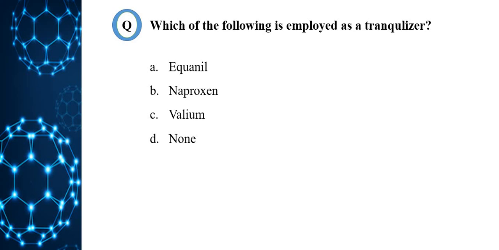Here we have two types of tranquilizers. First one is hypnotics. Second one is non-hypnotics.